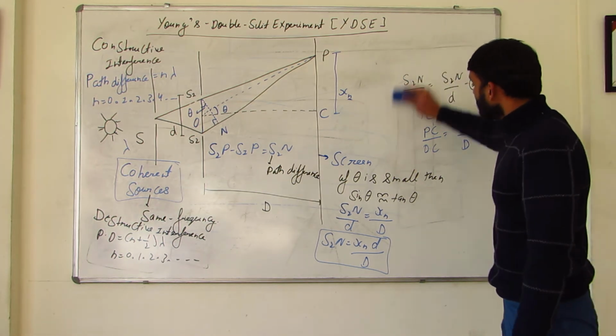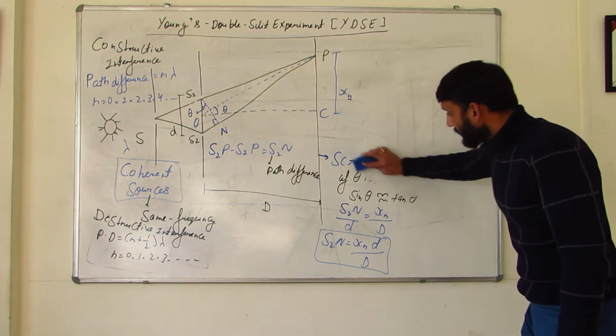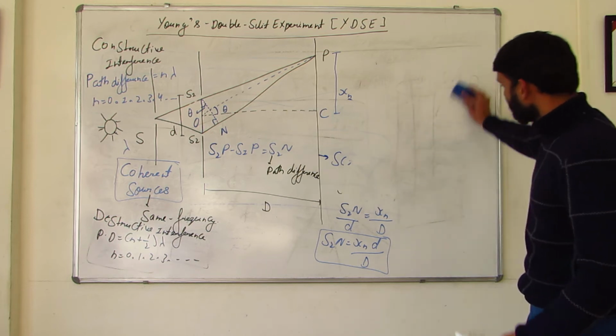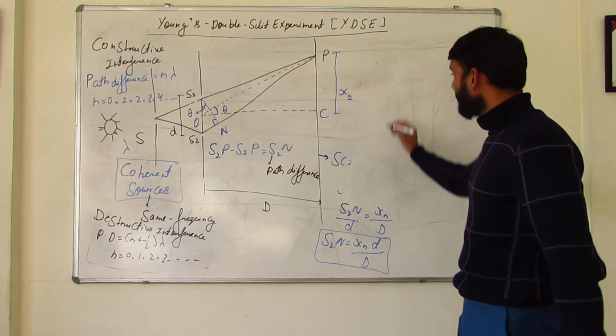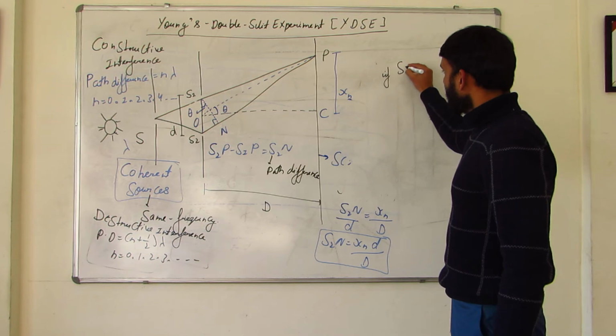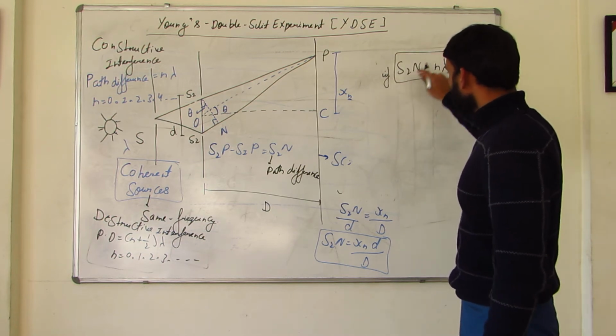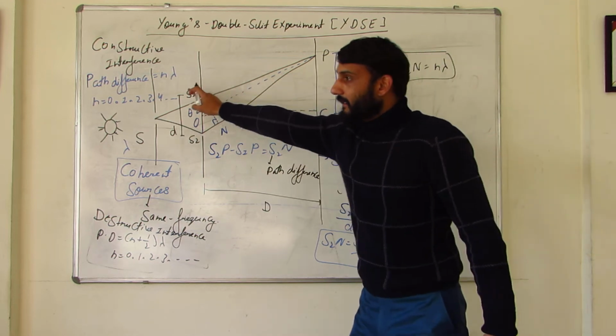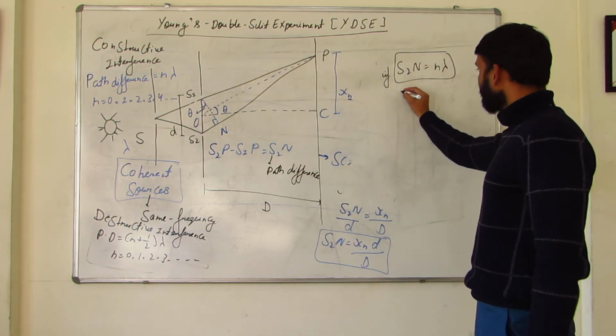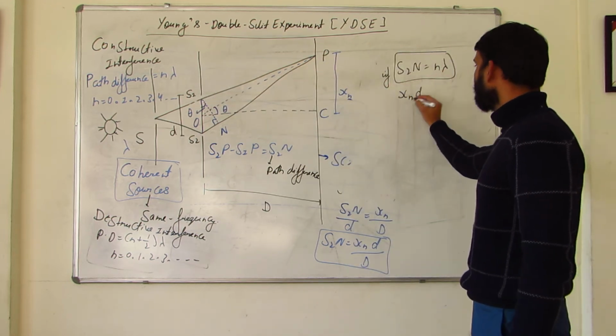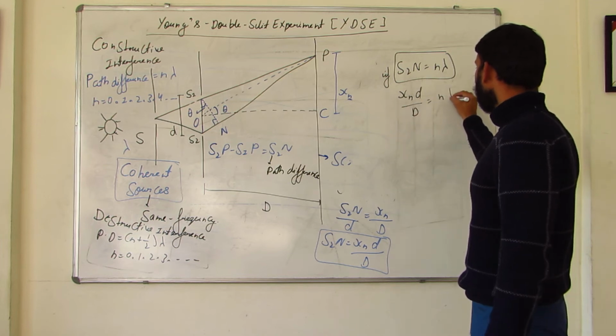This I will remove. And if I compare this path difference, I say that if S2N is equal to n lambda, means this path difference is equal to n lambda, then this point P would be a bright point. So that is Xn d upon D is equal to n lambda.